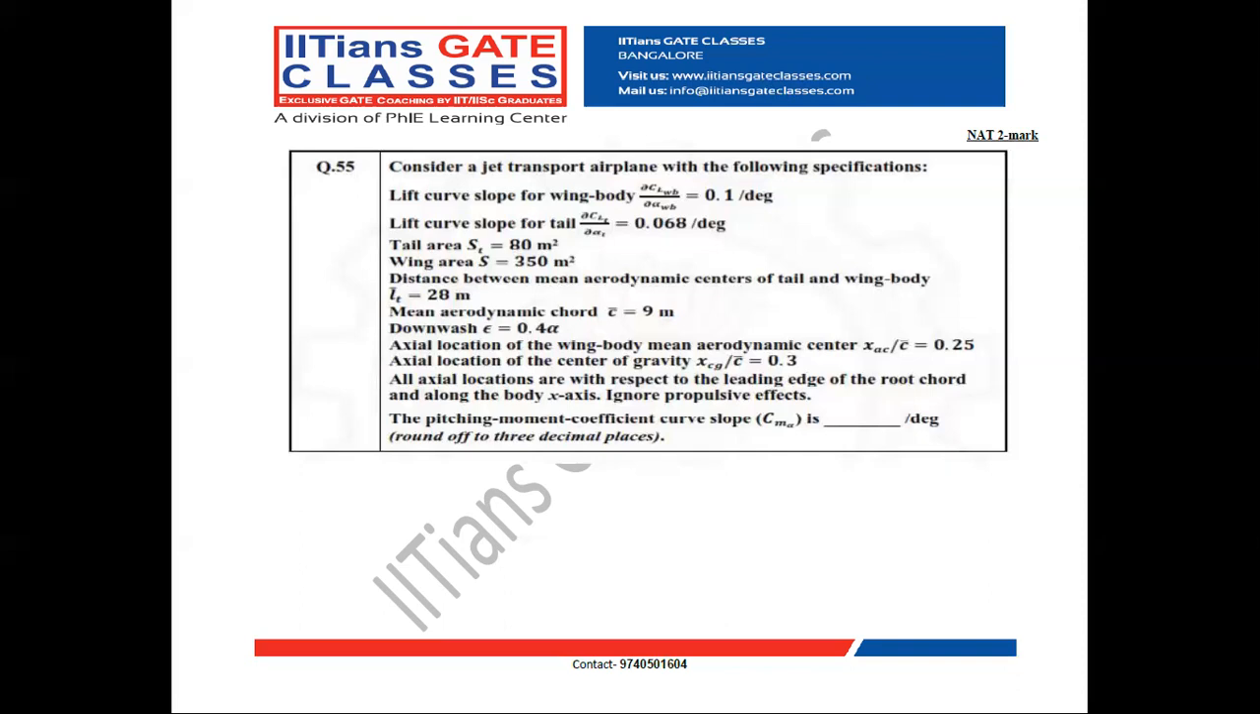All axial locations are with respect to the leading edge of the root chord and along the body x-axis. Ignore the propulsive effects. The pitching moment coefficient curve slope Cm alpha is dash per degree. Round up to 3 decimal places.